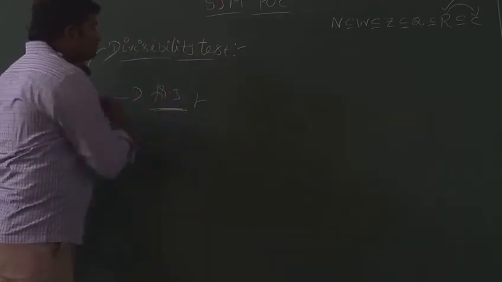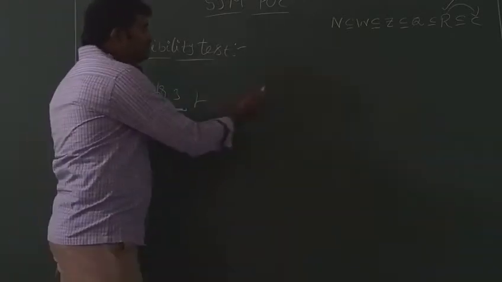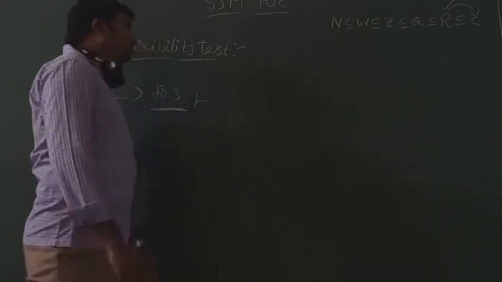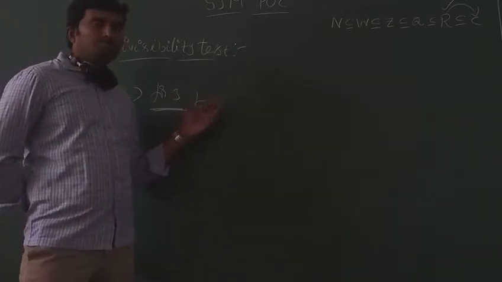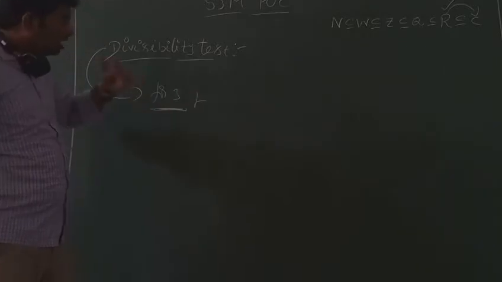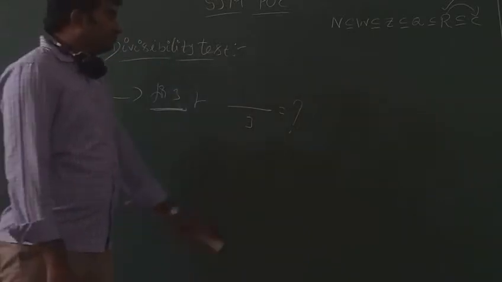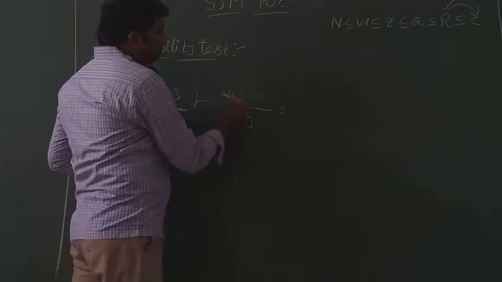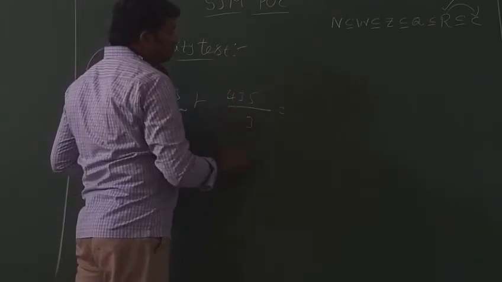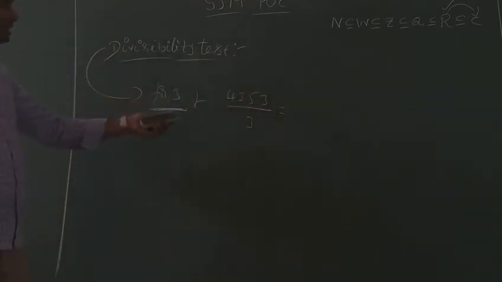Next, divisibility test for 3. A number, whether a single digit, double digit, triple digit, 4 digits, 5 digits, whatever it is, is divisible by 3 when? What is the condition here? Sum. For example, you take 4353. Is it divisible by 3 or not?